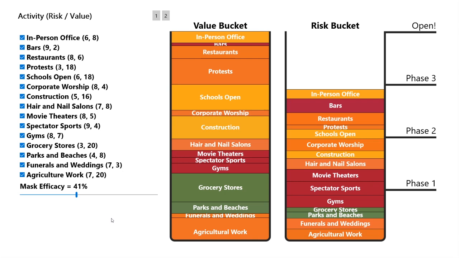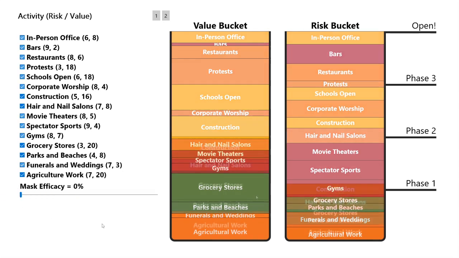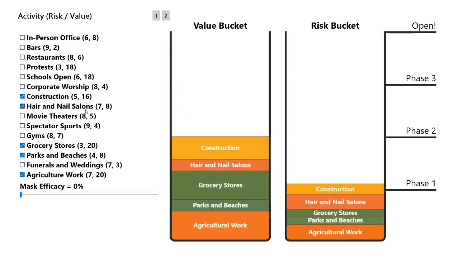So if enough people wear their masks religiously, we can do more things with less risk. Masks themselves are pretty low risk, but potentially they provide a lot of value by compressing the rest of the risk. With masks, we can do more things. I'm going to bottom masks out just for the sake of the visuals.